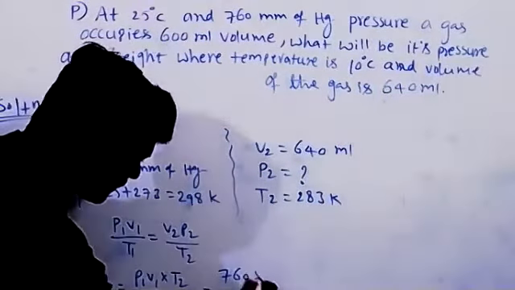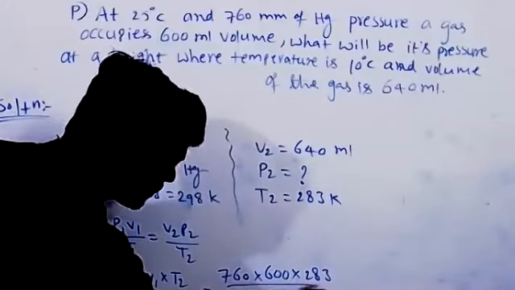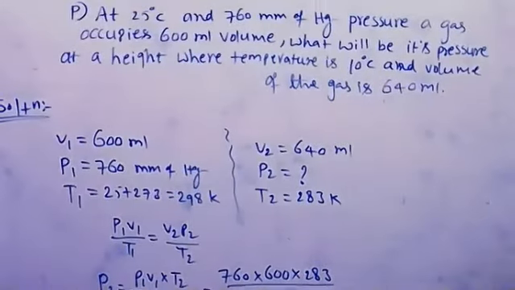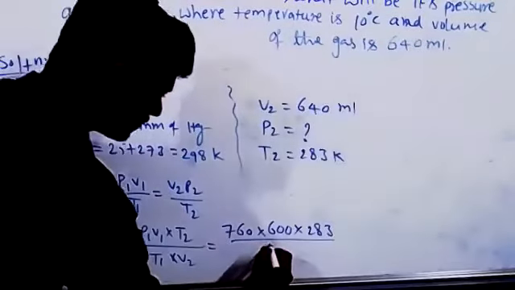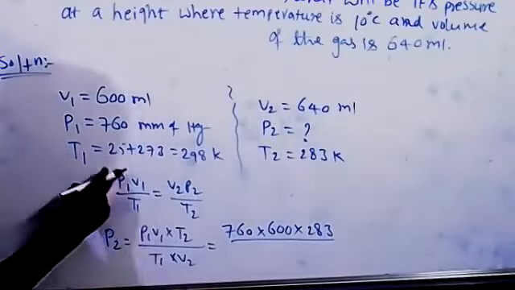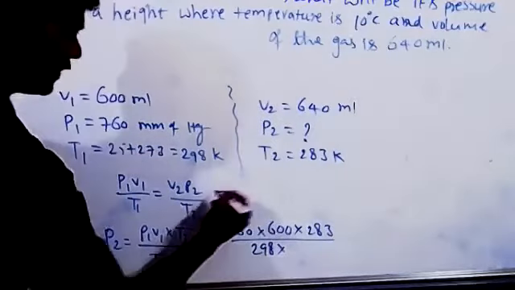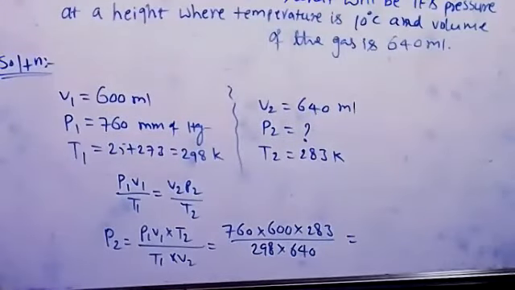P1 is 760, V1 is 600, T2 is 283, divided by T1, which is 298, and V2, 640. So the answer will be 676.6.